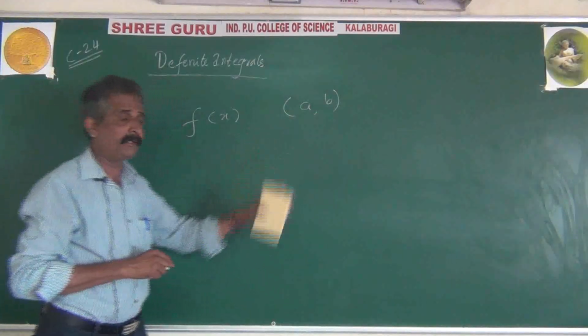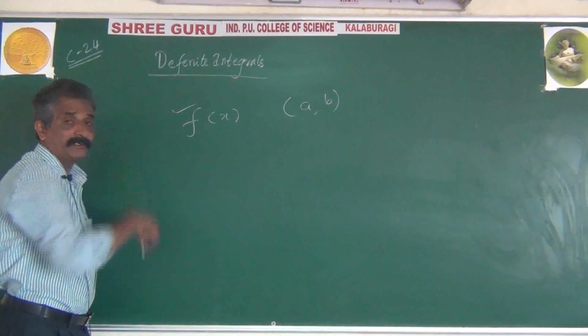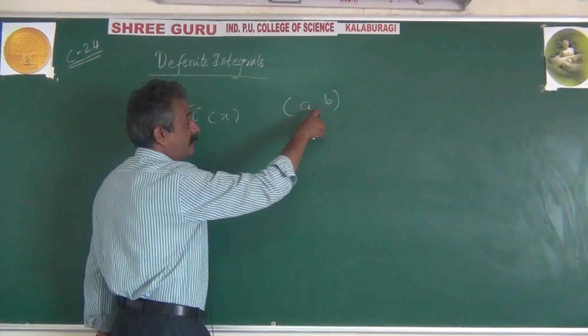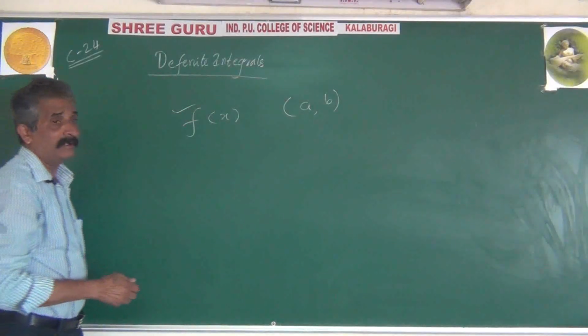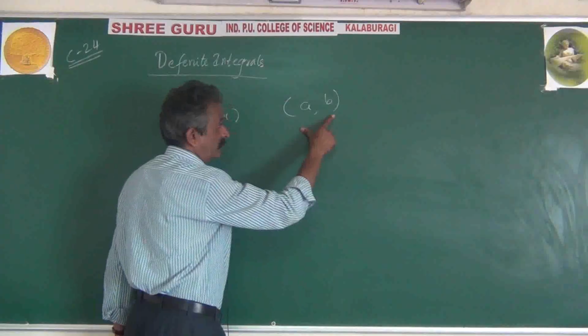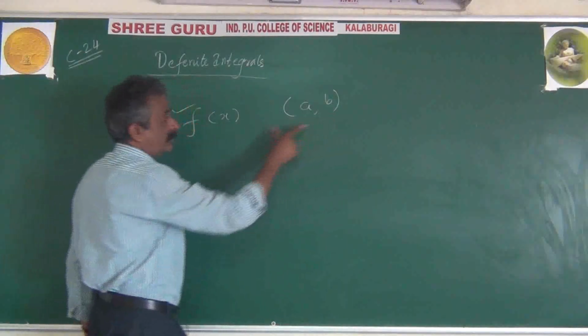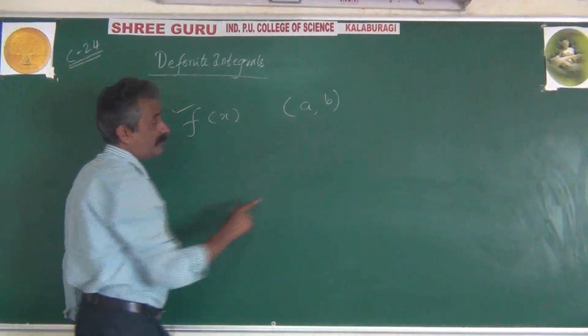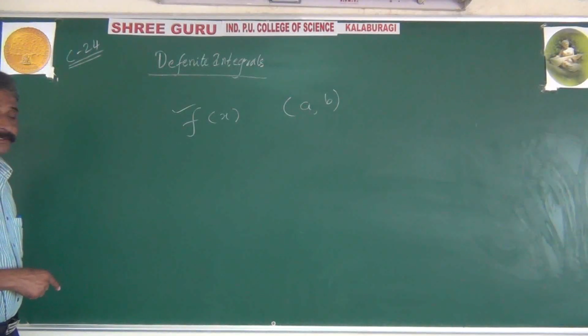Suppose f of x is a continuous function defined on the interval a, b, then integration of such a function under the restriction of the interval, or under the condition of the interval, is called by the name definite integral.